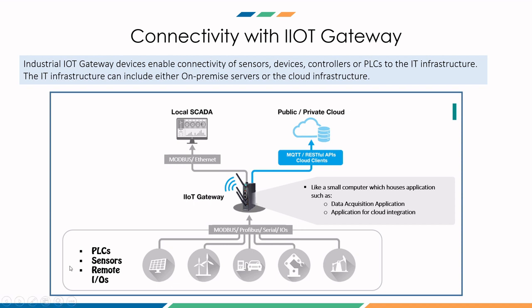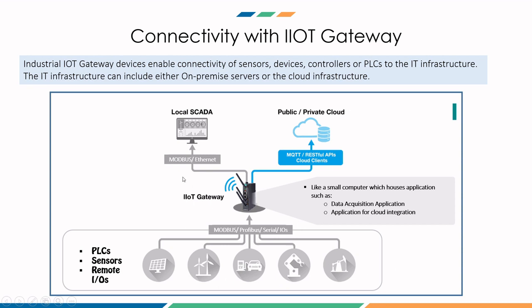So at a field level, we have different PLCs which are controlling different machines, and then you might also need to place some additional sensors in order to capture the machine data which is not being captured by the PLC. This can be used for making predictions or processing or for recording or monitoring the output quality of the product. And then there can be some remote IOs also which are in far off locations, which can be communicated using GPRS. And then of course there can be many field protocols as well.